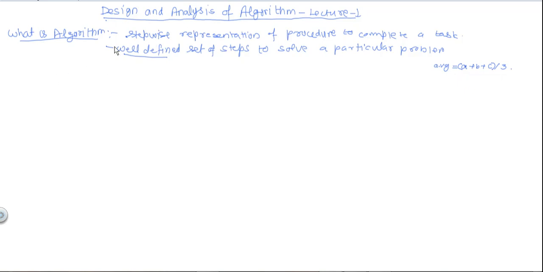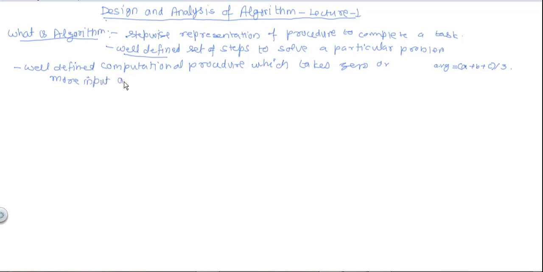Also from analysis point of view of algorithm we will understand one more definition of the algorithm, which is: well defined computational procedure which takes zero or more input and produces zero or more output for a well defined problem.